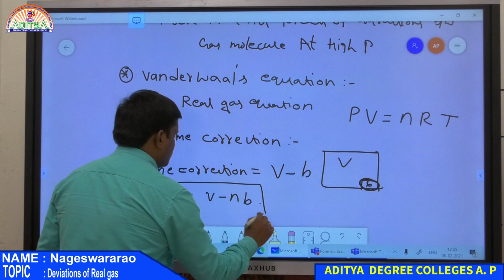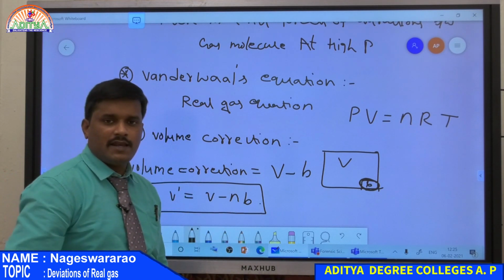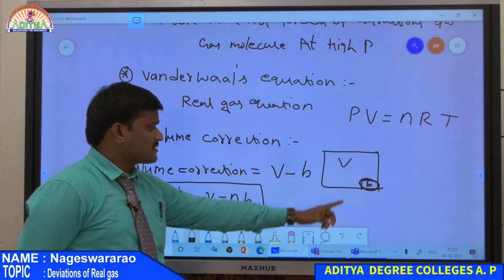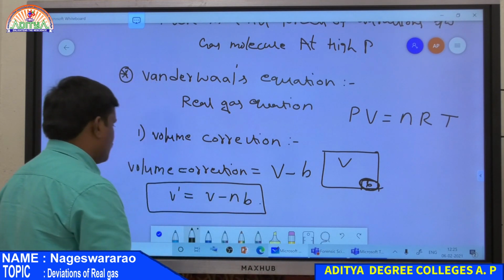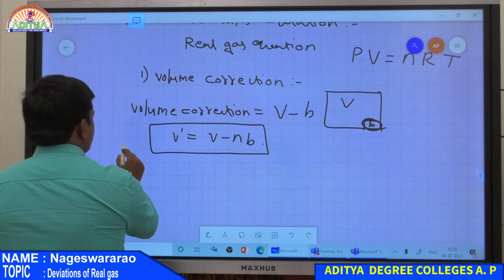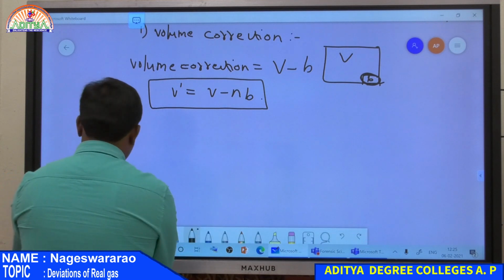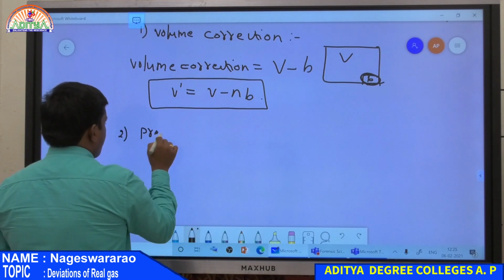V dash, the volume correction, is equal to V minus nb, where b is the excluded volume at high pressure condition and n is the number of moles. Now the second one is pressure correction.